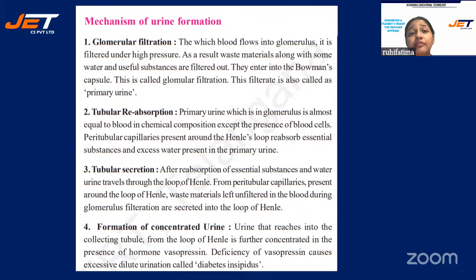Waste materials that were left unfiltered will be secreted in the loop of Henle. Then what will happen? Formation of concentrated urine. Urine that reaches the collecting tubule from the loop of Henle is further concentrated in the presence of a hormone known as vasopressin. Deficiency of vasopressin causes dilute urination, called diabetes insipidus.